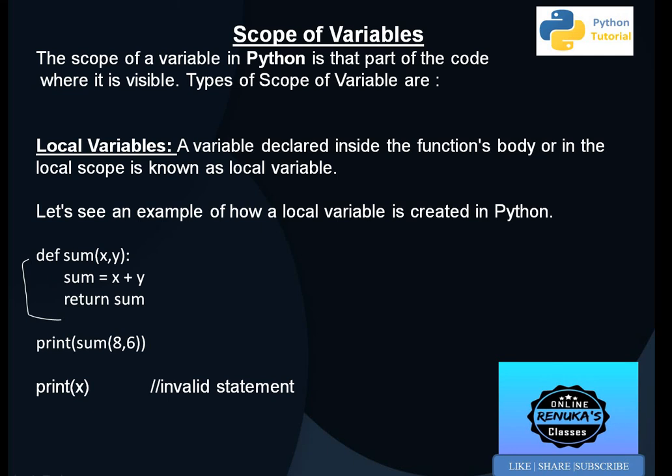If we use the statement print x, meaning we use x outside this definition, that is not possible because the lifetime of x was only till this function. x cannot be used outside this function, so it is an invalid statement.